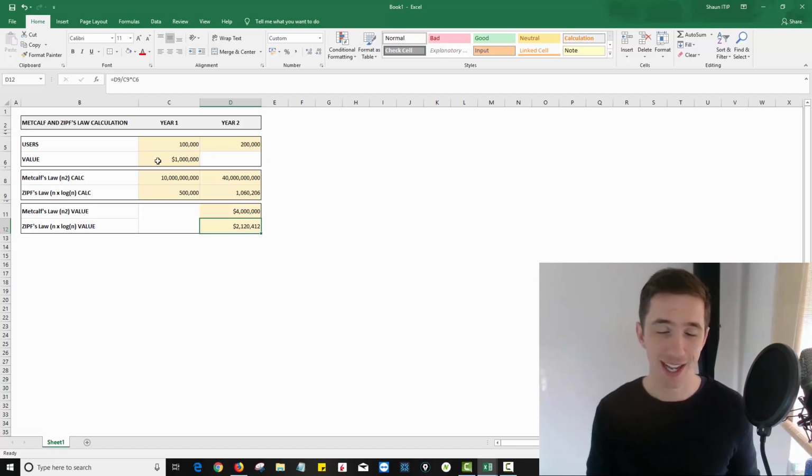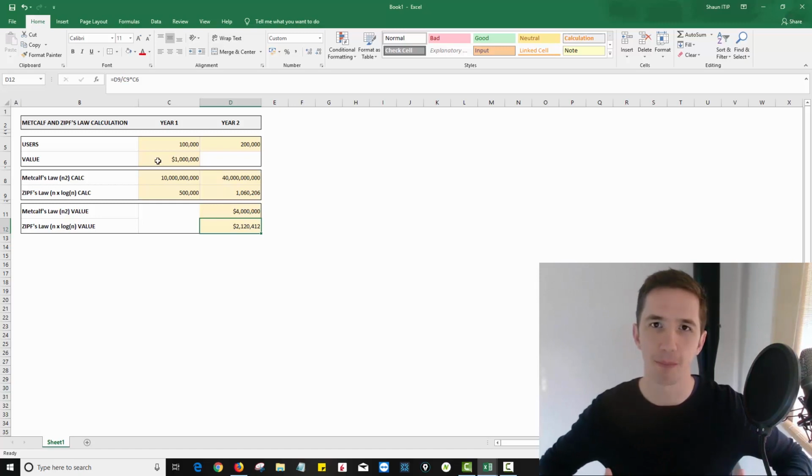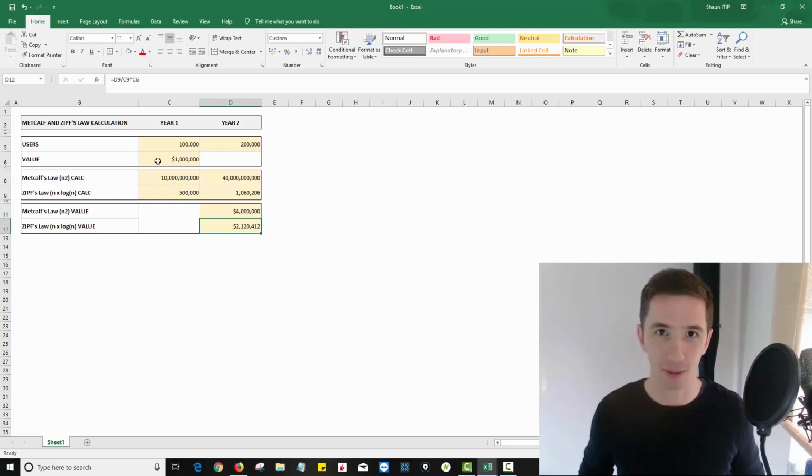So now I know that if I'm valuing the network and the total market cap, let's say, is something like 2 million or 1.5 million, then I know this network is very, very likely undervalued right now, because Zipf's law takes the log. It says that there's going to be a proportionate amount of value in that network. Not everybody is going to be able to connect with you, as we were explaining in yesterday's video.